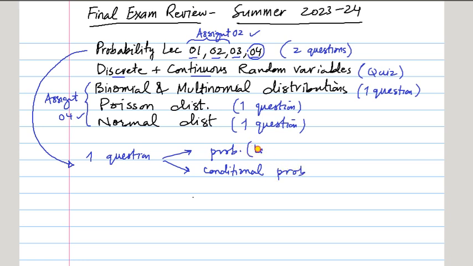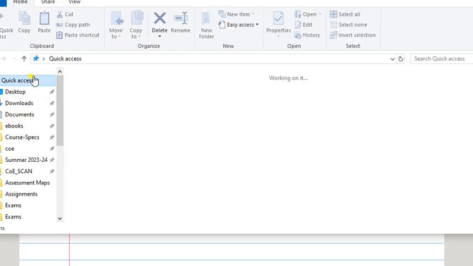So these are probability lecture 1 and 2, and this is from probability lecture 3. Okay, so these are not just lecture 1 and 2, these are simple probability questions from probability lecture 1 and 2.